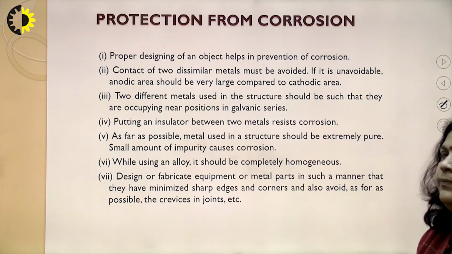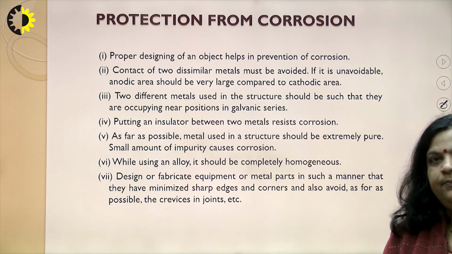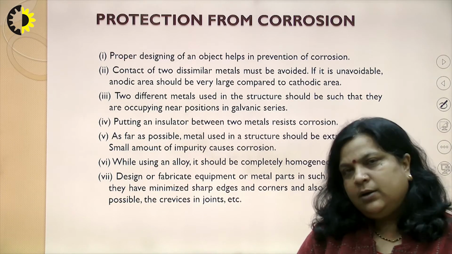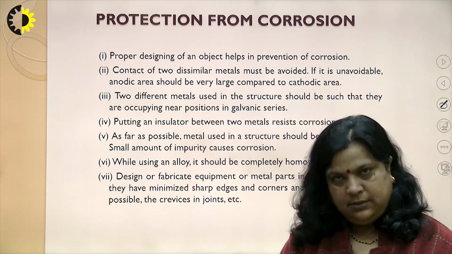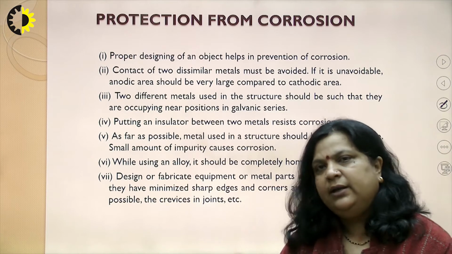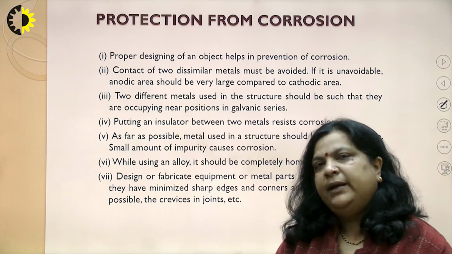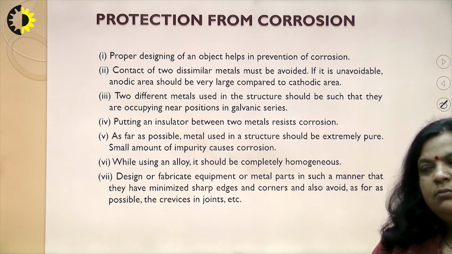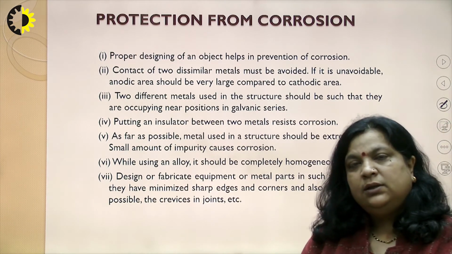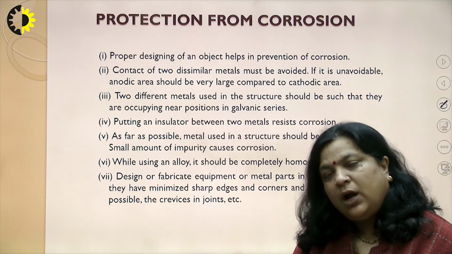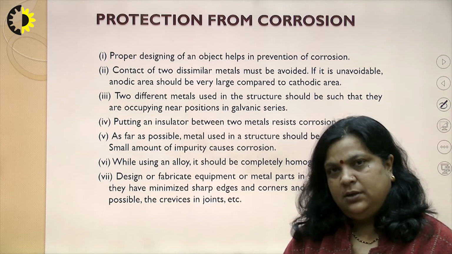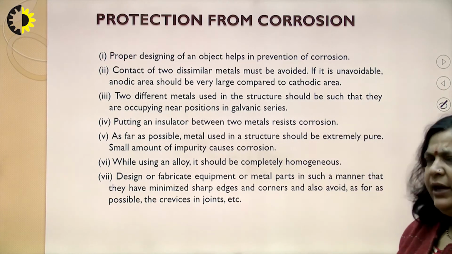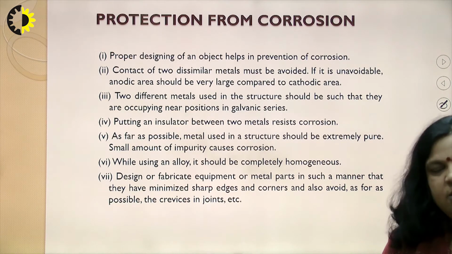Now, the protection from corrosion. As we know, corrosion is a spontaneous process, because where two dissimilar metals are present and a conducting medium is there, definitely the metal which acts as an anode gets corroded. So, if we talk about how to prevent, stop or reduce corrosion, I think it will be much better. There are various methods for protection from corrosion.